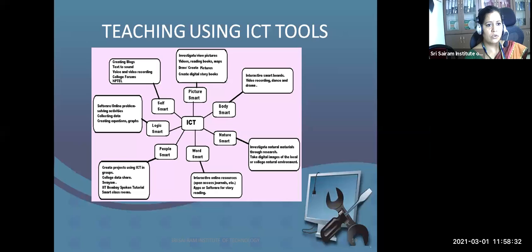So these are also ways of using ICT tools. Clear? Picture smart, body smart, nature smart. So I think every smartness is covered here with some ICT mechanism.